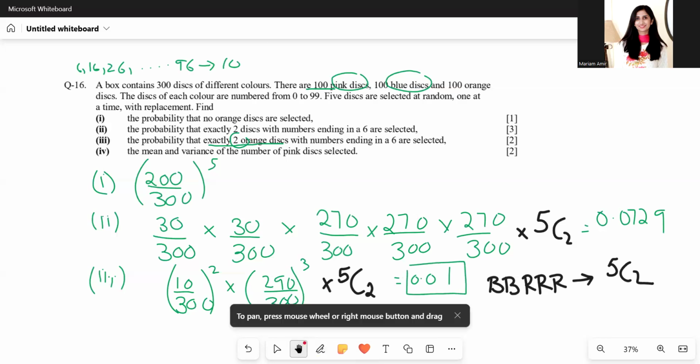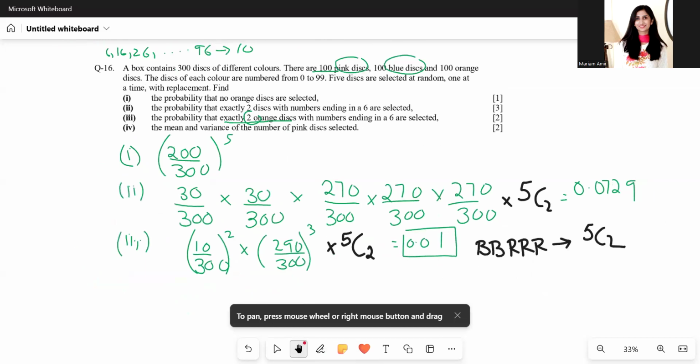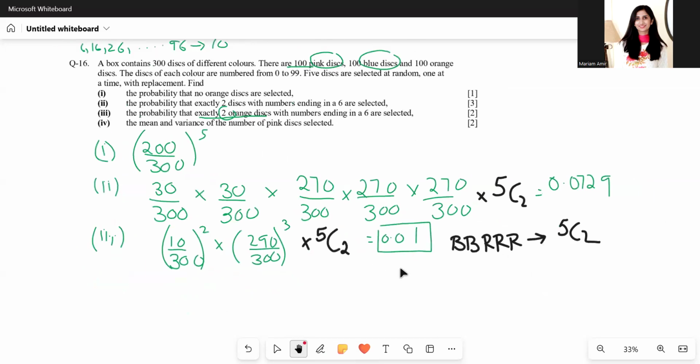Okay. Part 4 is again from another topic that we have not studied yet. It's from binomial distribution. So I am just recording it for those who might have done binomial already. Otherwise, you can just ignore it.